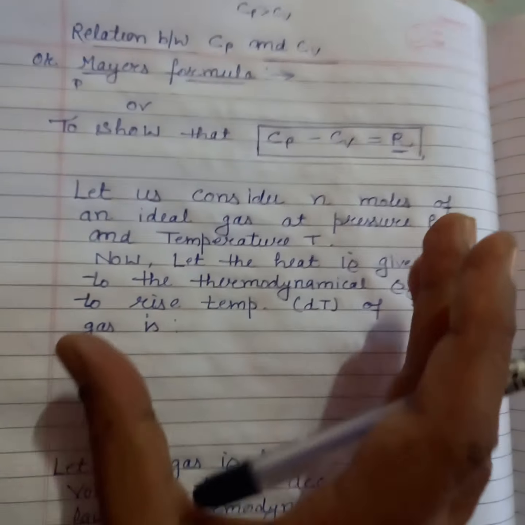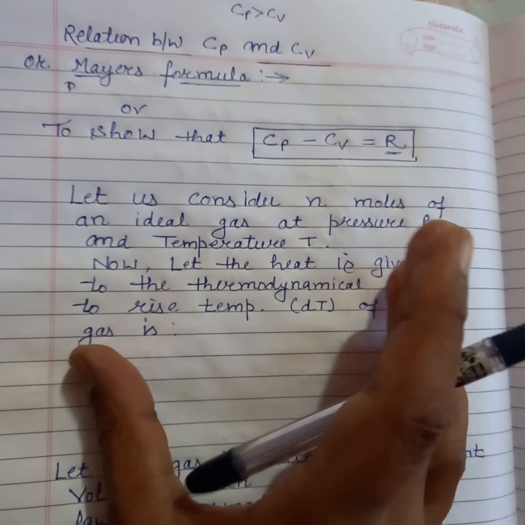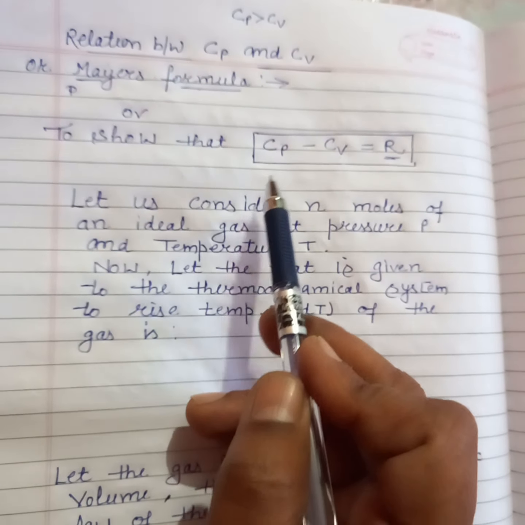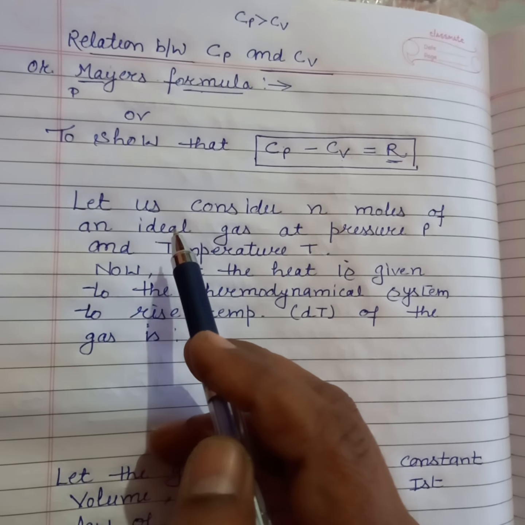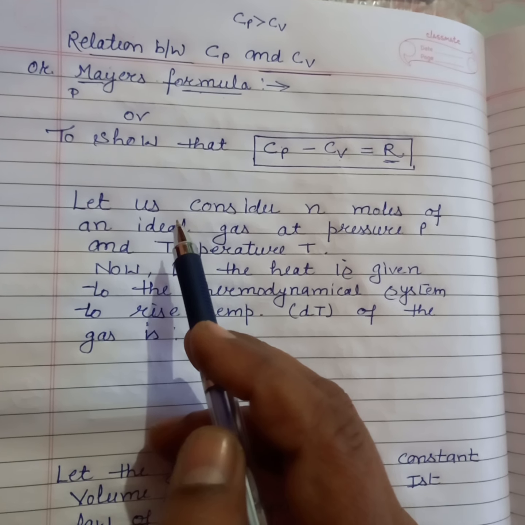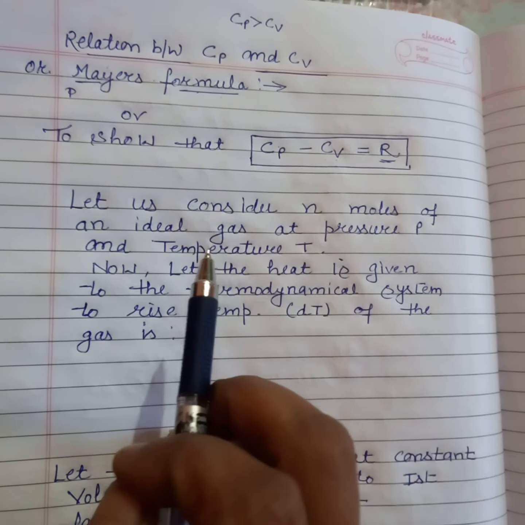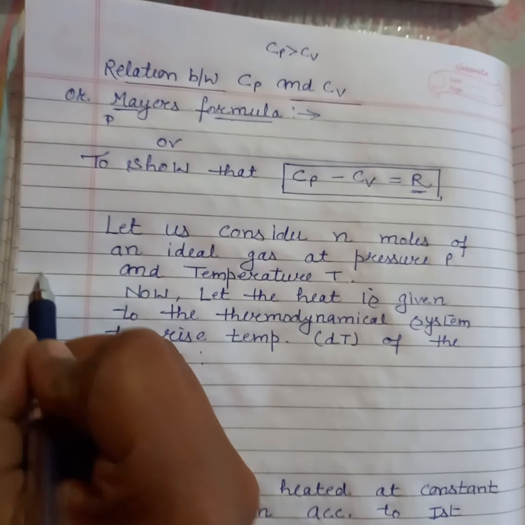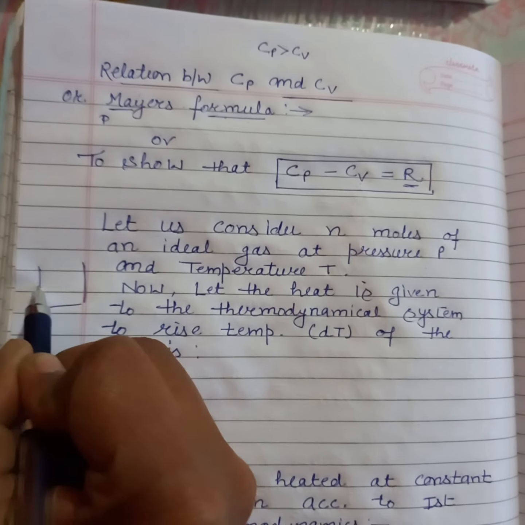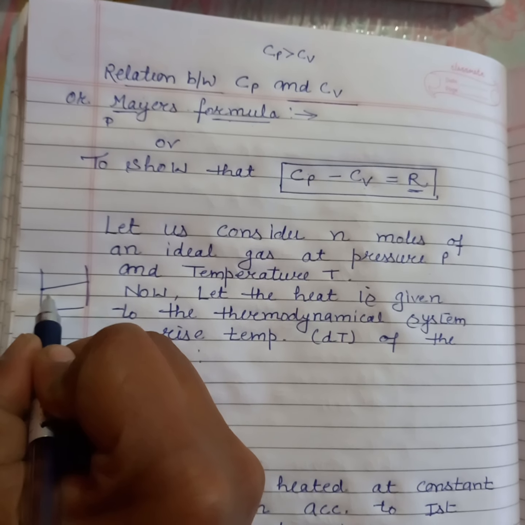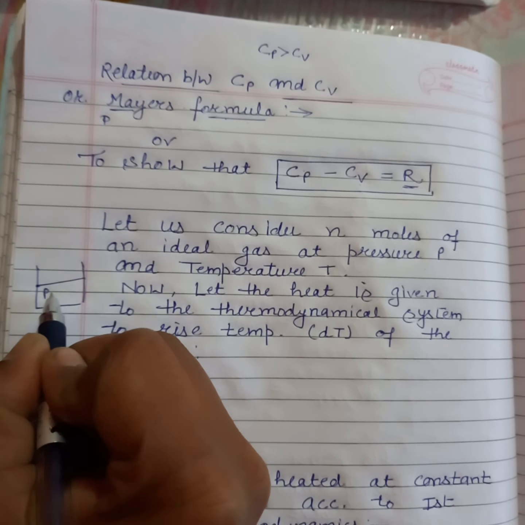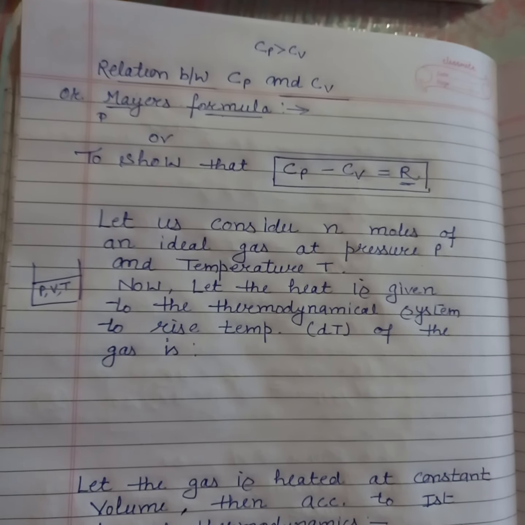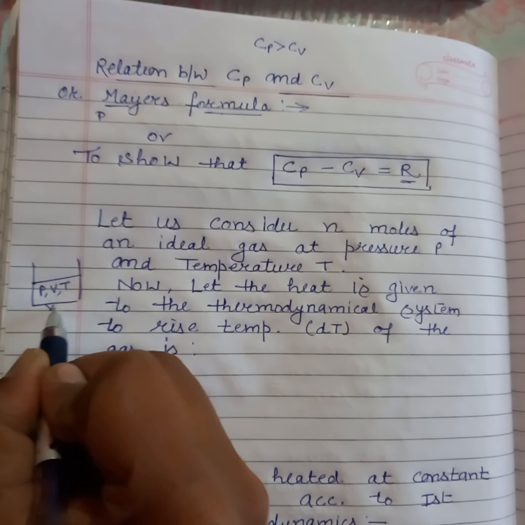First of all, you need to make the relationship between the specific heat capacity of the gas at constant pressure and constant volume. Let us consider n moles of an ideal gas at pressure P and temperature T. I have a gas in a container whose pressure is P, volume is V and temperature is T. Now we provide heat to this gas.